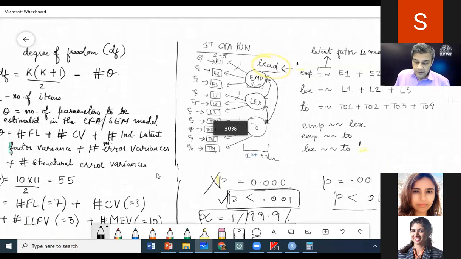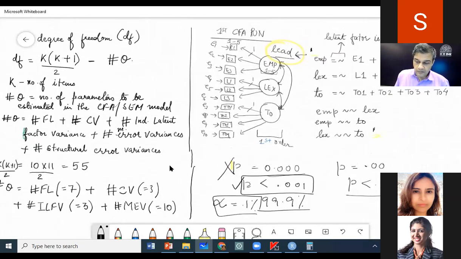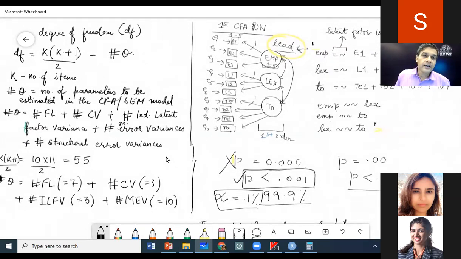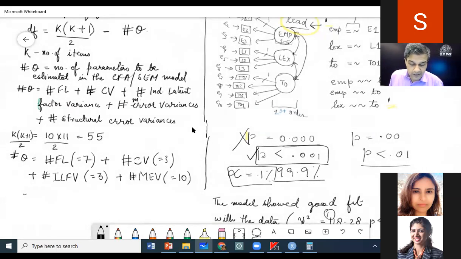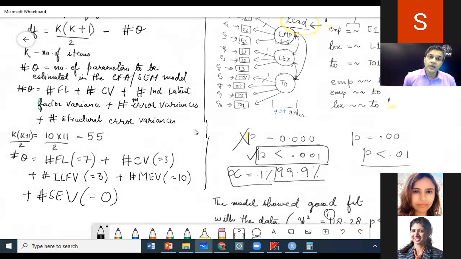So we have written, there will be no structural error, right? So okay, then how is standard error, not standard error, sorry, structural error, then not in there. There is zero. So in this case it will be 0. Structural error variance in this case is going to be 0. Is this okay? Yes. Okay, everybody.